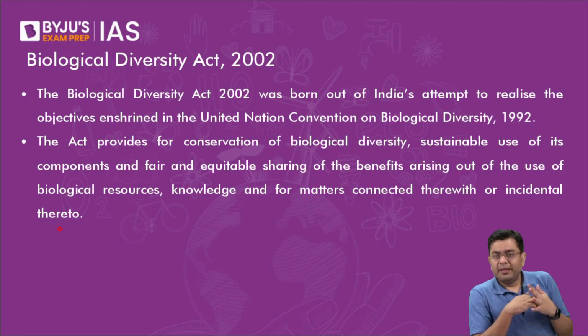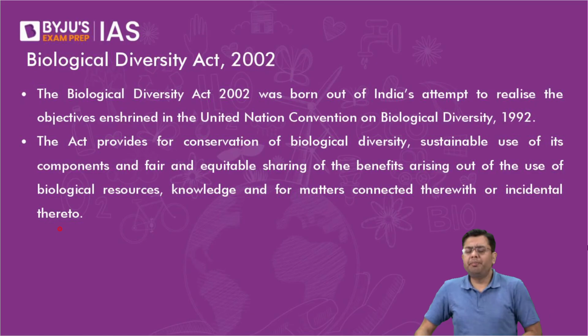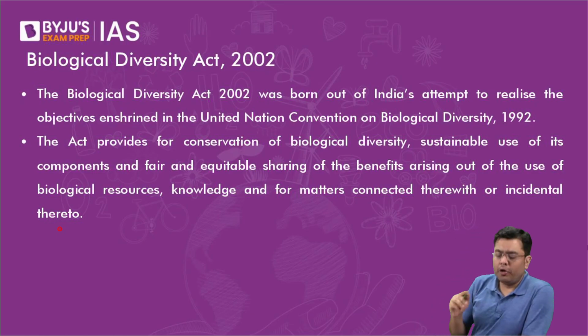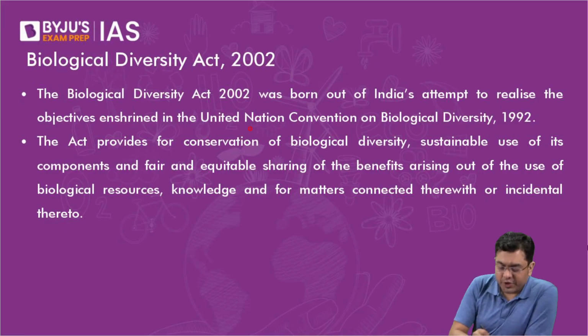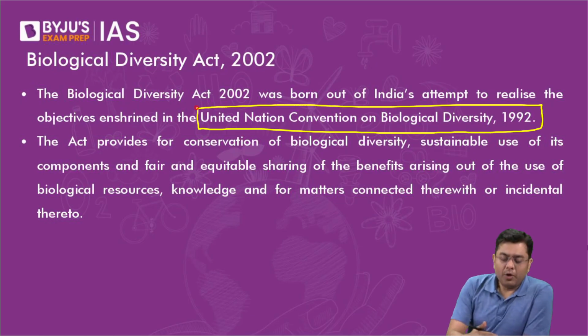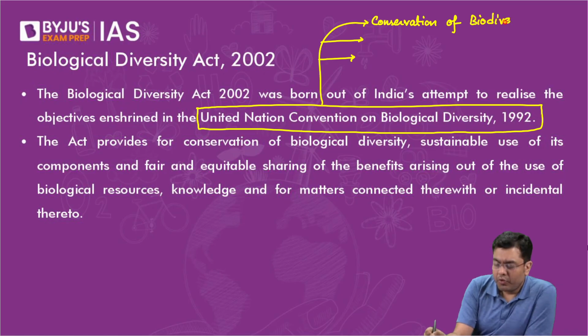Now, then we had the Biodiversity Act 2002, which was passed in order to adhere to the norms of CBD, the Convention on Biological Diversity. If you take a look at it, what were the objectives of CBD? CBD had three objectives, if you remember. First was conservation of biodiversity. What was the other objective?